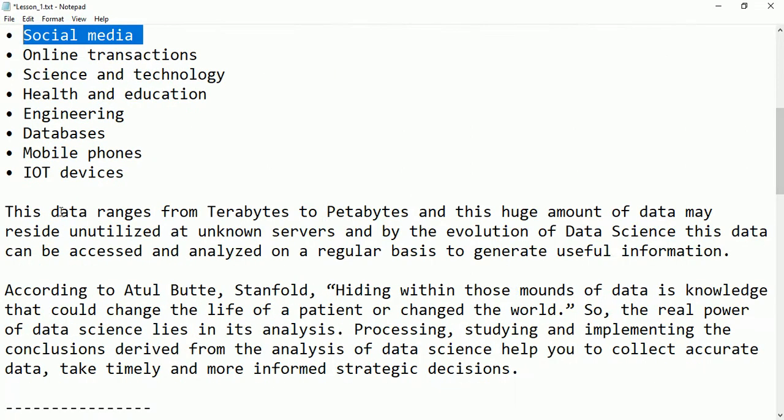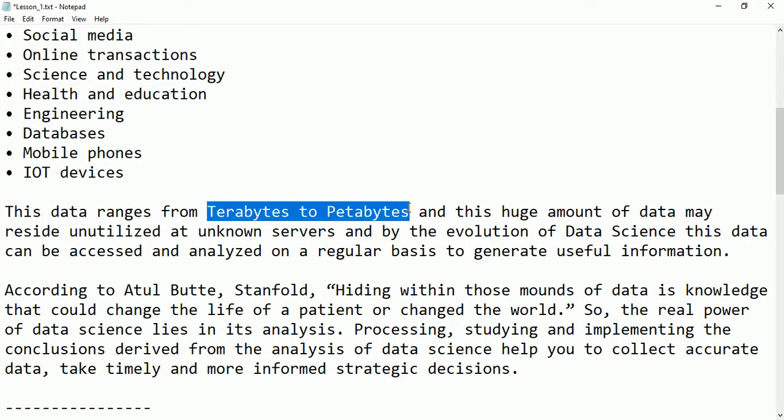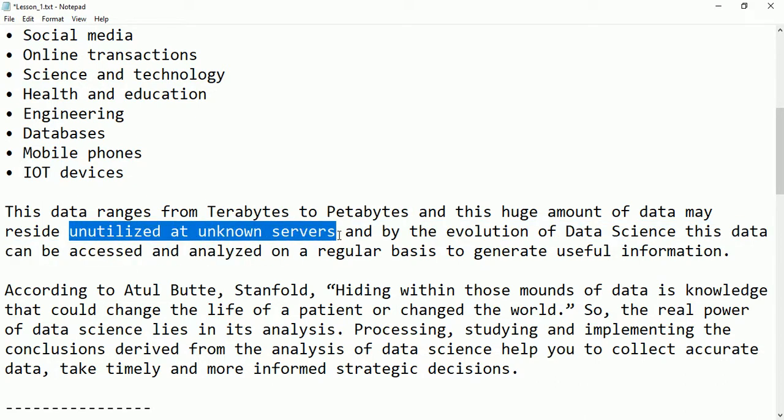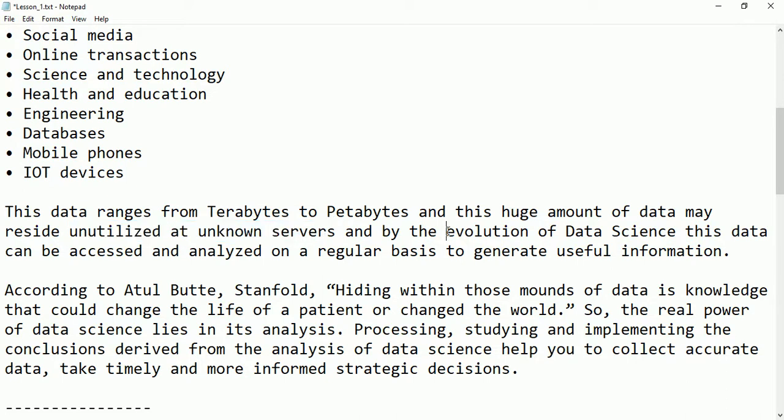The data here ranges from terabytes to petabytes. This huge amount of data may reside unutilized in unknown servers, which is very important here. By the evolution of data science, this data can be accessed, analyzed and processed, and then at the end it will be converted to useful information.